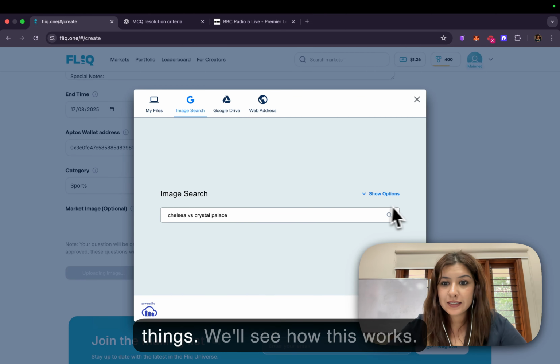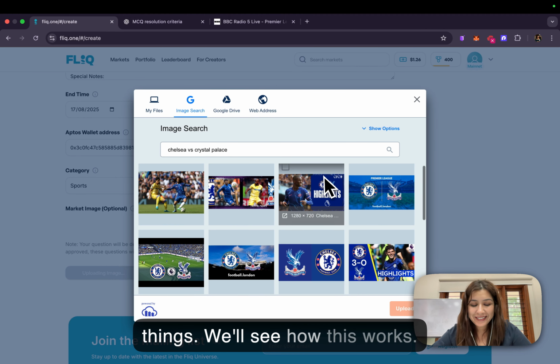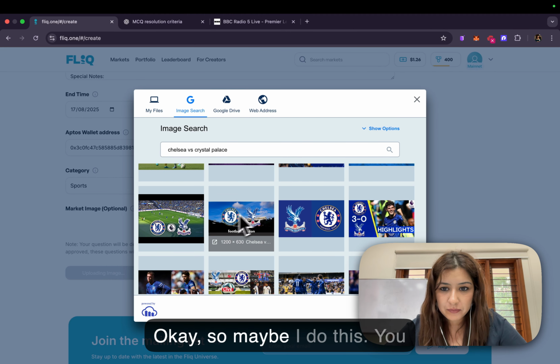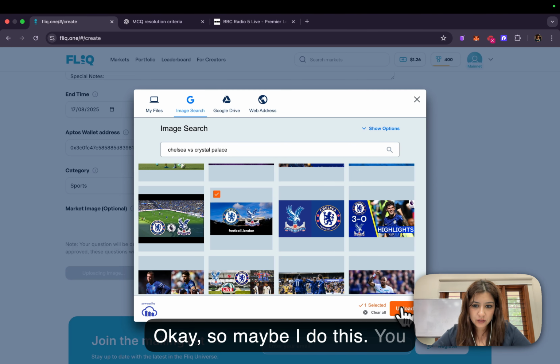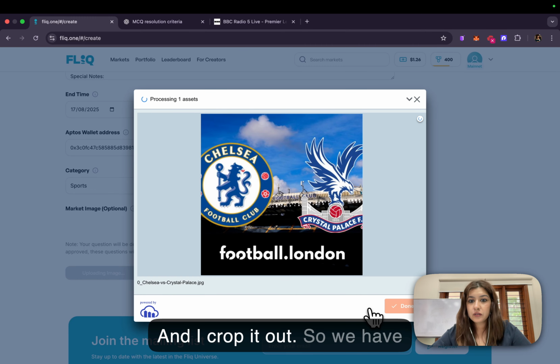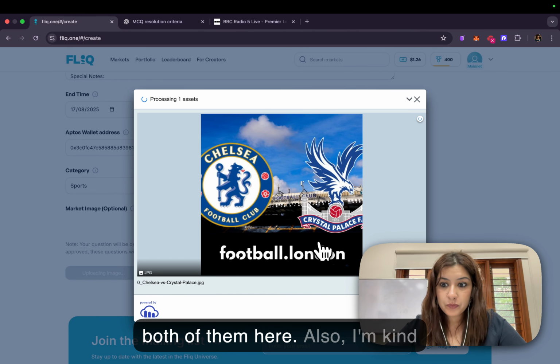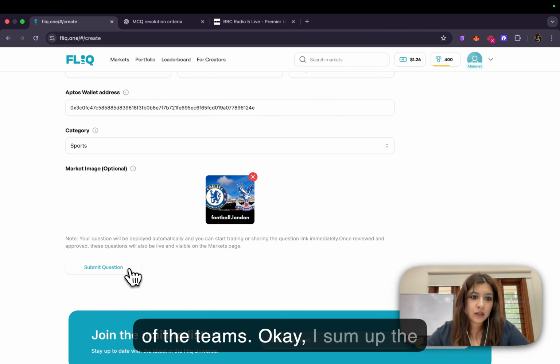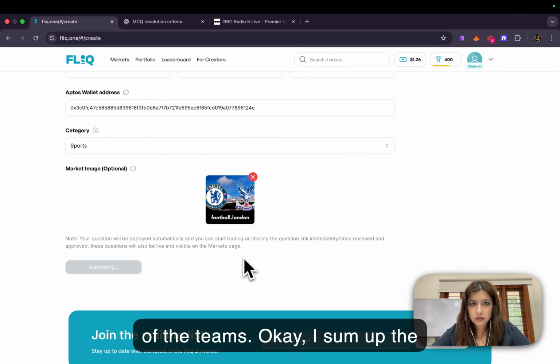Either of those two things, we'll see how this works. Okay, so maybe I do this. I need both of them to be somewhere in the center. And I crop it out. So we have both of them here. Also, I'm kind of happy, like I knew the symbols of the teams. Okay, I submit the question.